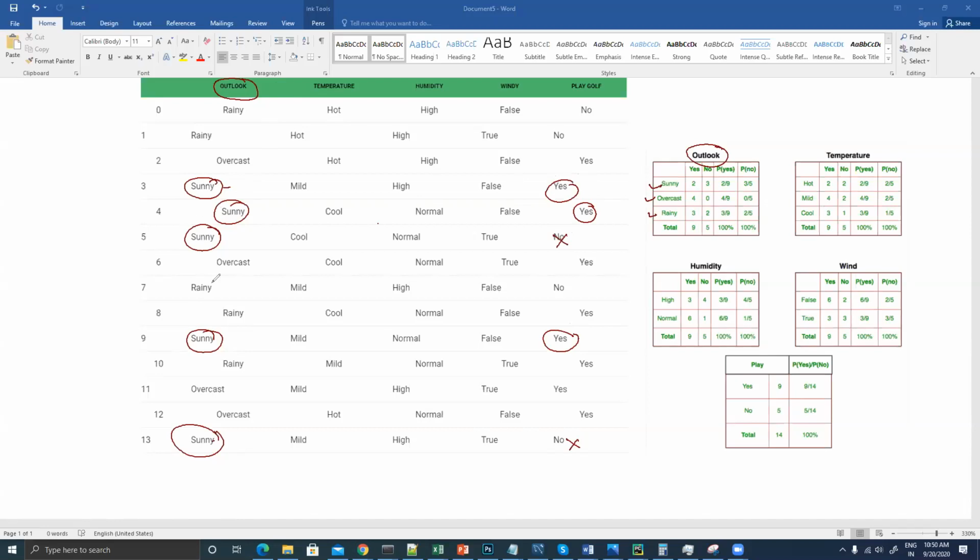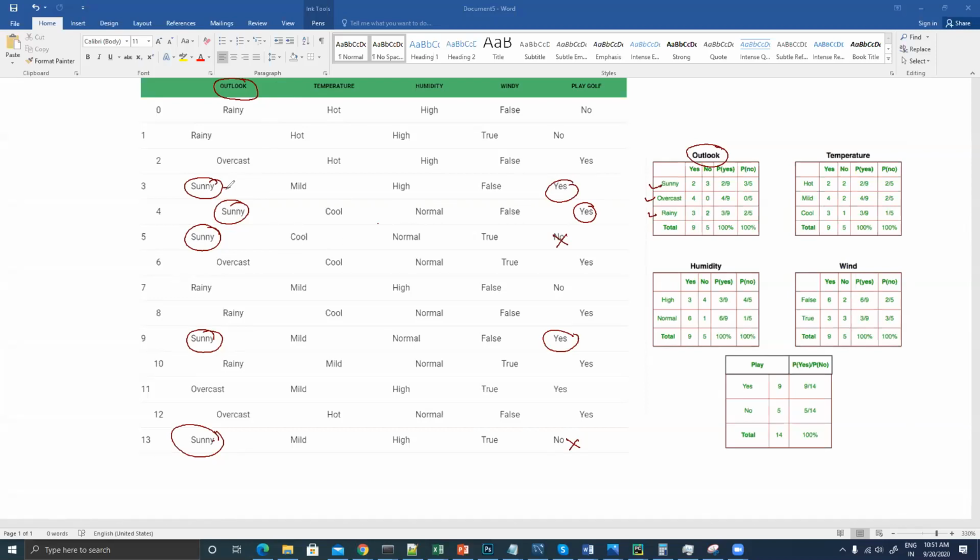So out of five times when sunny has occurred, how many times we have played golf and how many times we have not played golf? This is what we are supposed to find out.